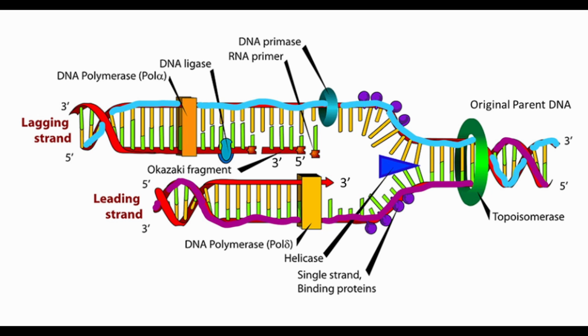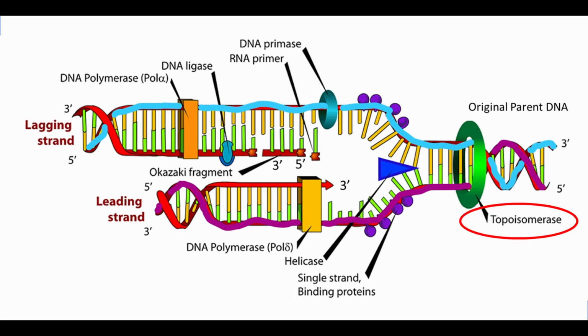In this figure, there is a labeled drawing of an original parent DNA strand and the synthesis of leading and lagging daughter strands. First, the double helix of the parent strand is unwound and straightened by the topoisomerase enzyme. The topoisomerase can cut and rejoin the parent DNA as needed to uncoil and straighten the twists in the double helix.